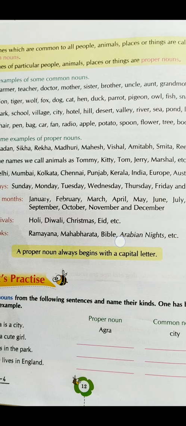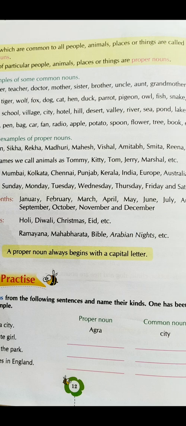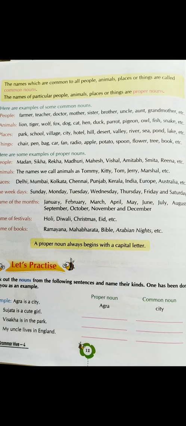And similarly, for places, when I say cities, towns, villages, countries, these are common nouns. Because when I say country, I might be talking about your country, India. I might be talking about some other country, like France. So the word country can be used when I talk about India, Pakistan, Nepal, etc. Similarly, over here you get to see things. If I say desk, it can be any desk. If I say door, it can be any door. So you need to keep in mind that names which are common to all people, animals, places, things are called common nouns. The examples I just mentioned to you.